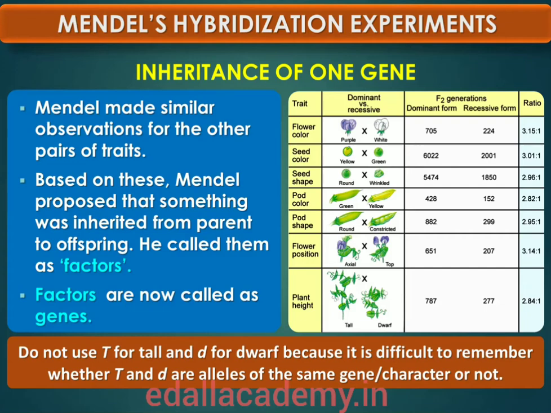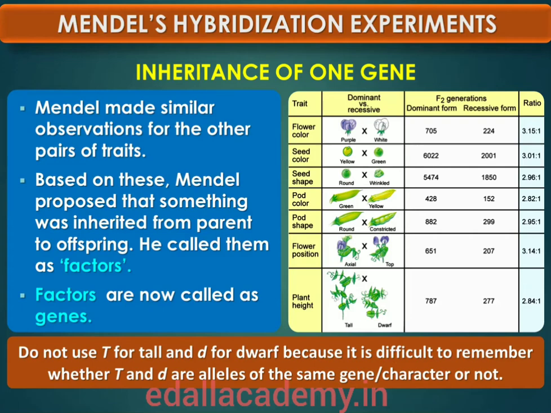If we use alphabetical symbols for each gene, then the capital letter is used for the trait expressed in the first filial generation and the small letter for the other trait. For example, in the case of the character height, capital T is used for the tall trait and small t for dwarf, and capital T and small t are alleles of each other.